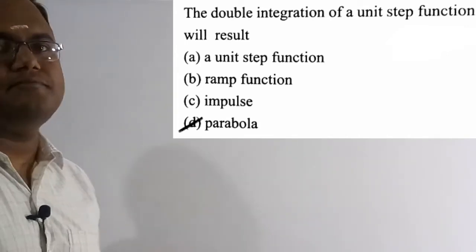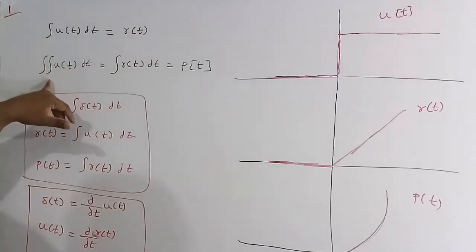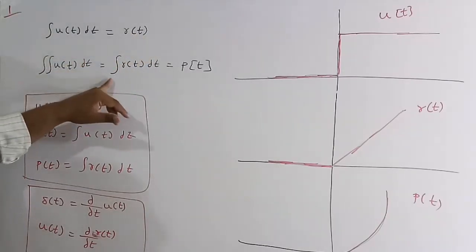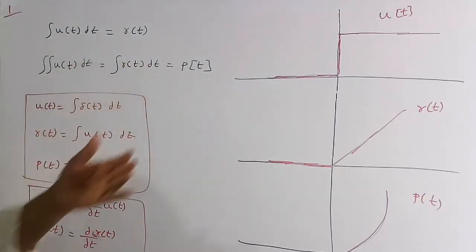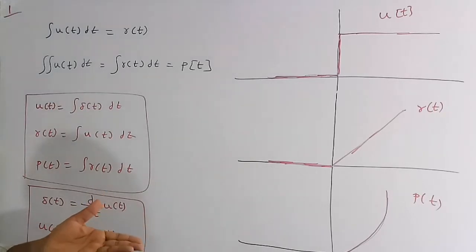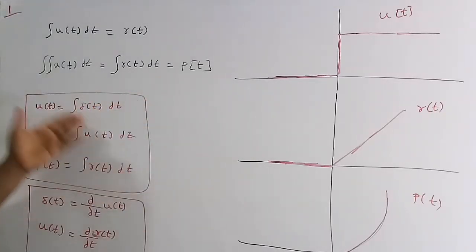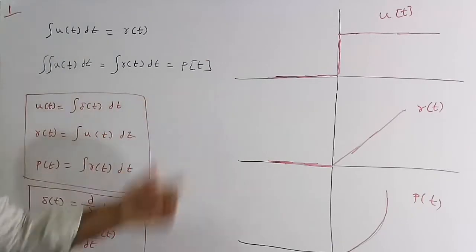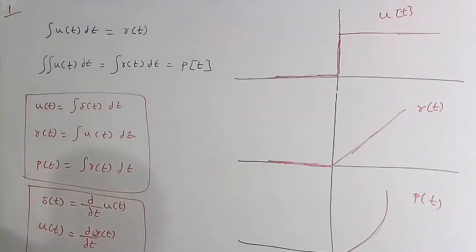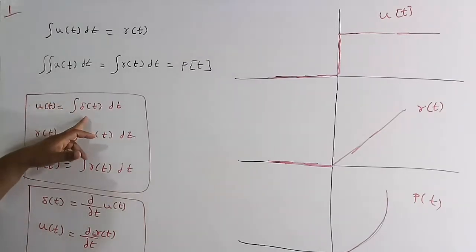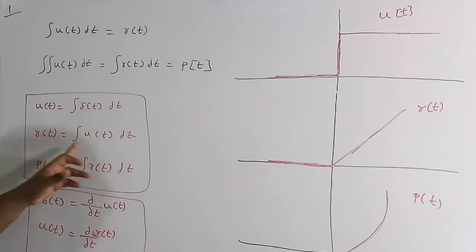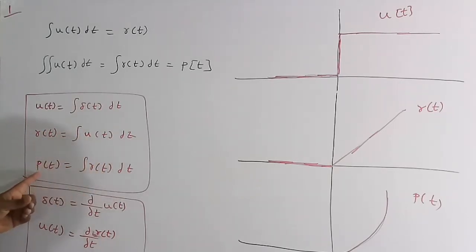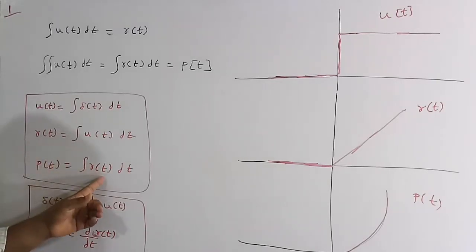So let's solve this numerical. Ramp signal, and the double integration of any unit step signal is nothing but the integration of this ramp signal, which is equal to the parabolic signal. The integration of a unit step signal always gives a ramp signal, and the double integration of any unit step signal gives a parabolic signal. These are the standard formulas given in the signal and system course: the unit step signal is the integration of the impulse signal, the unit ramp signal is the integration of the unit step signal, and the parabolic signal is the integration of the ramp signal.